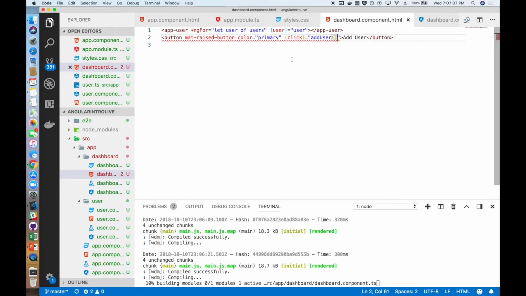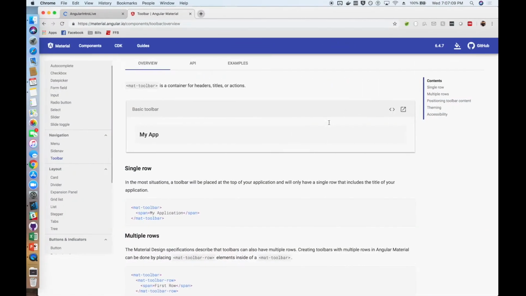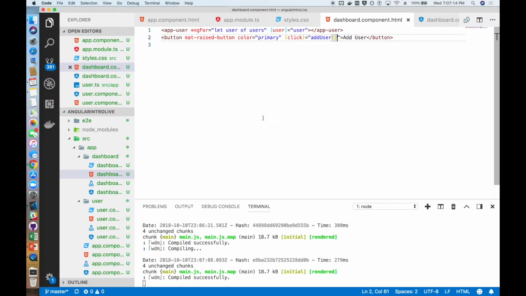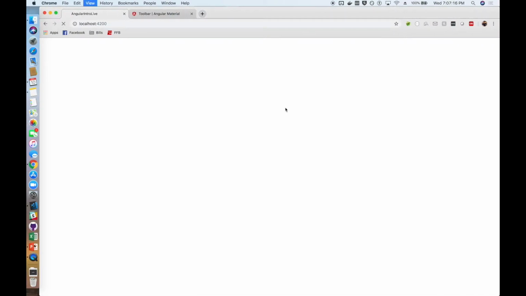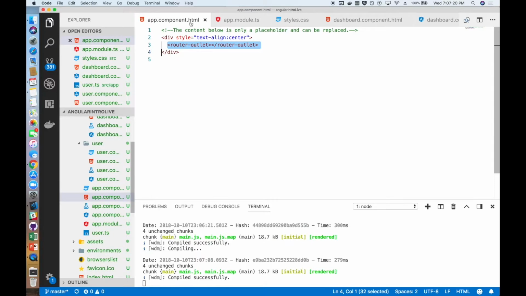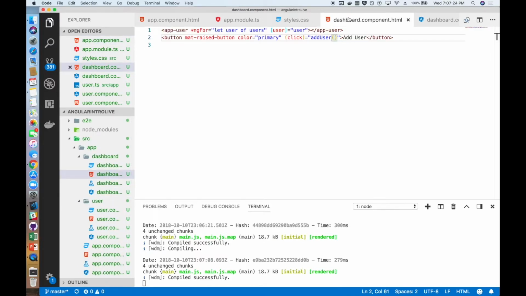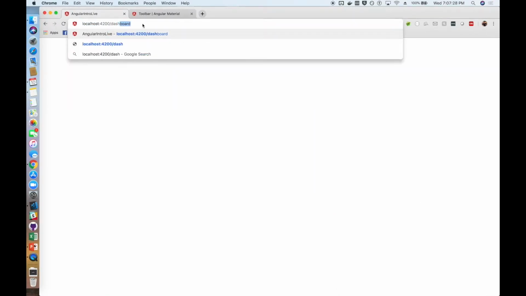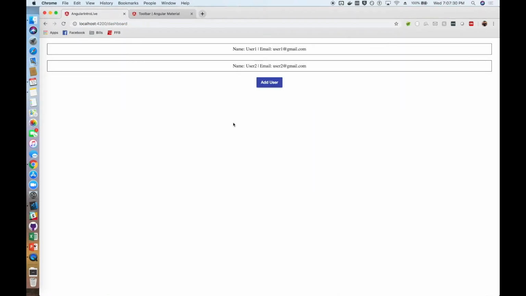So also on our add user button, we're going to add a click function that calls the add user function. So now if we run that and go back into our app, oh, and here we accidentally, when we rebuilt, we navigated away from our dashboard to just our home, which is what's not showing up. So go back in, we put in dashboard, and that'll bring us back to our page.